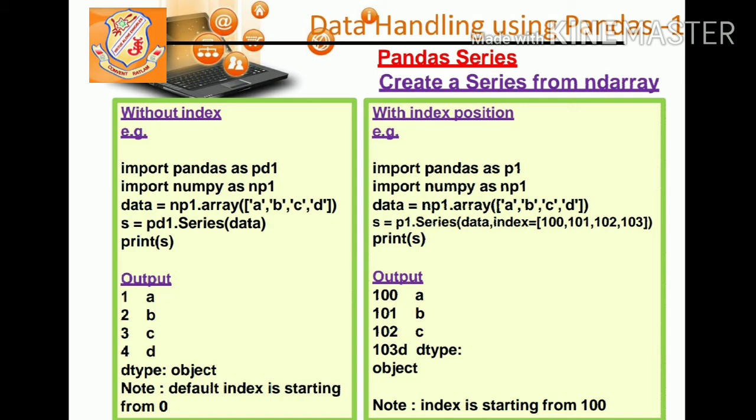Now comes the second example with index position. The first and second lines are the same, the third is the same too. We are creating an array and saving the data in data. Then we are creating a series where the data is data only, but the index we are specifying as 100, 101, 102 and 103. Now when we give the print command, you can see the output. It is giving the data with the index which we have specified, meaning the index is coming according to us. In the first example, the index came automatically and started from 0.